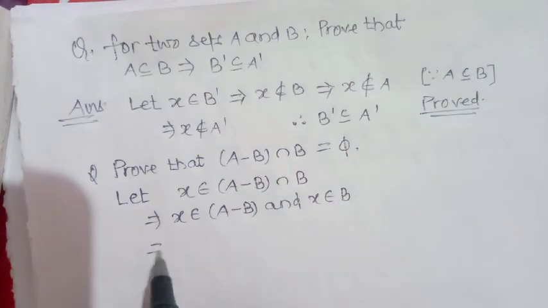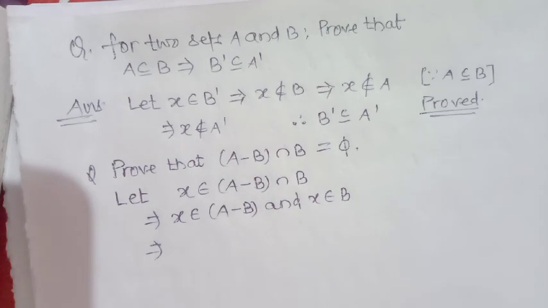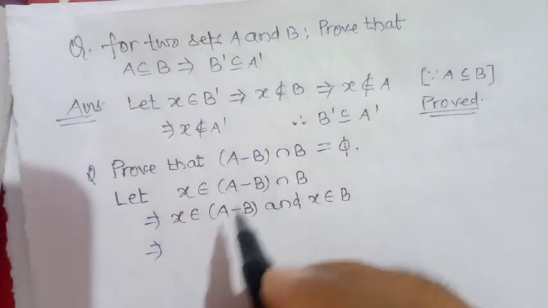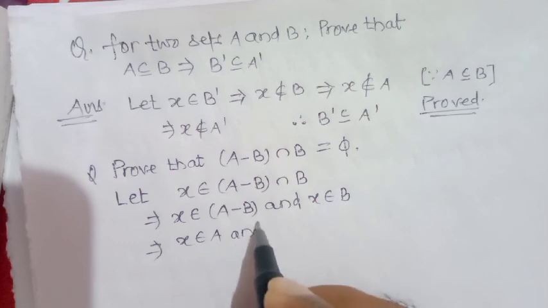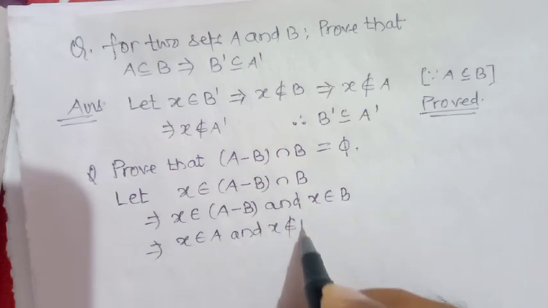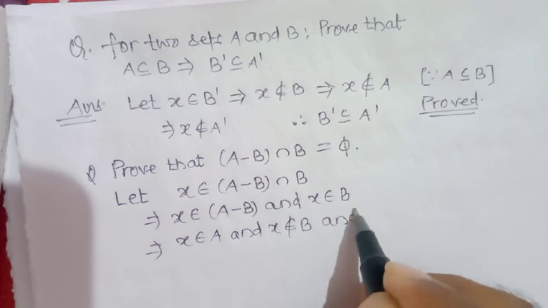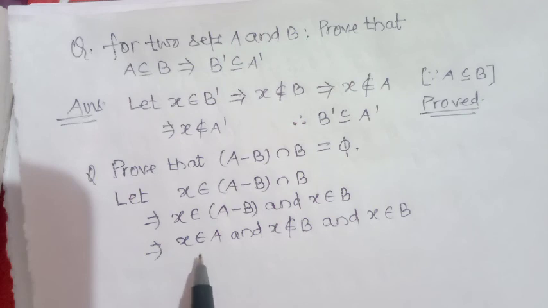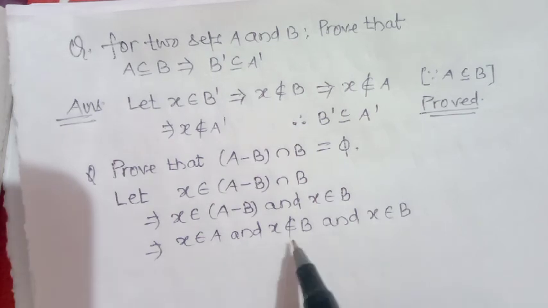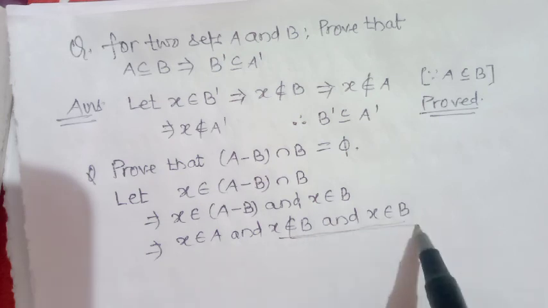X belongs to A minus B means X belongs to A and X does not belong to B, and X belongs to B. So consider here, X does not belong to B and X belongs to B. That never occurs simultaneously.